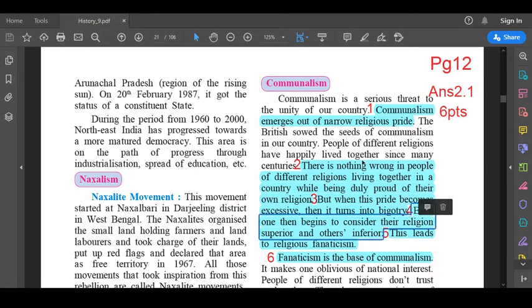Fourth point. Each one then begins to consider their religion superior and others inferior. Fifth point. This leads to religious fanaticism. And the last point, sixth and the last point, fanaticism is the base of communalism. So answer 2.1 comprises 6 points.